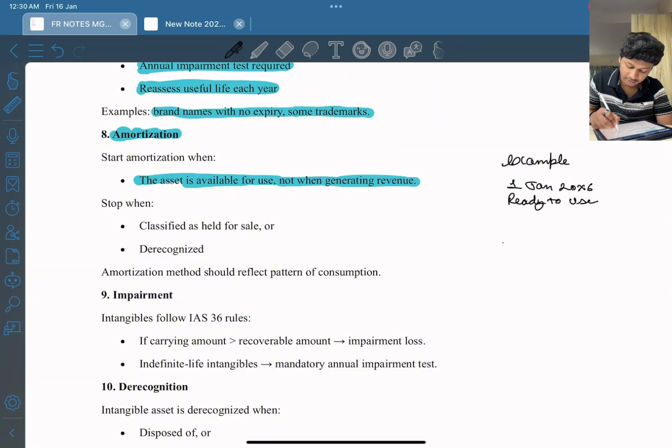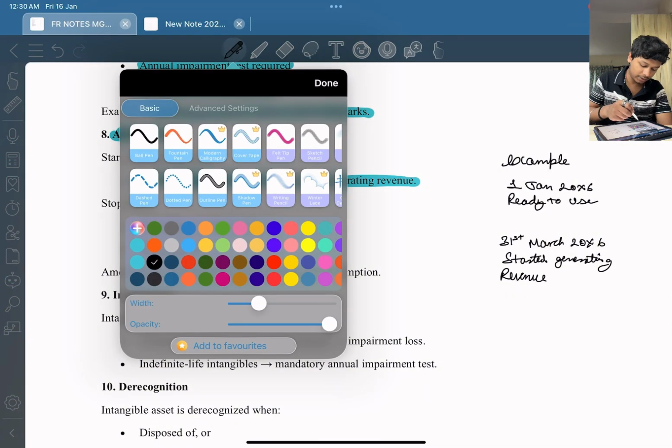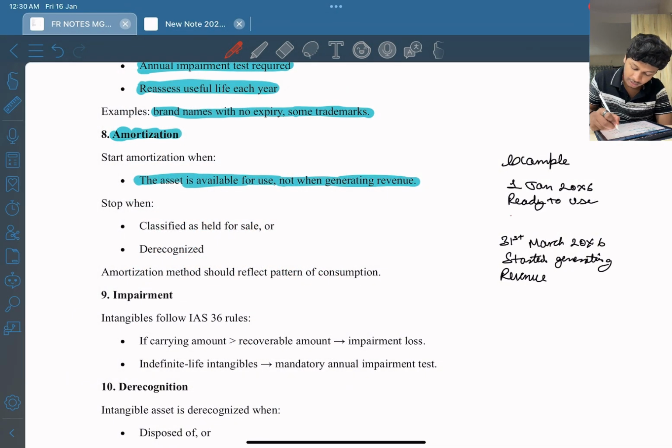Now it started generating revenue from 31st March 2006. Now what will happen? We will amortize from 1st January 2006.